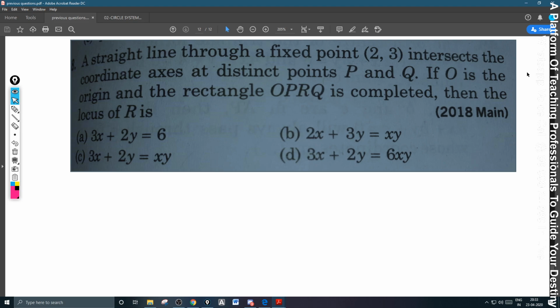This is also a very simple question but makes you confused. A straight line through a fixed point 2, 3 intersects the coordinate axis at distinct points P and Q. Is the question clear, please? Because these are all screenshots I have taken, it may not be that clear.